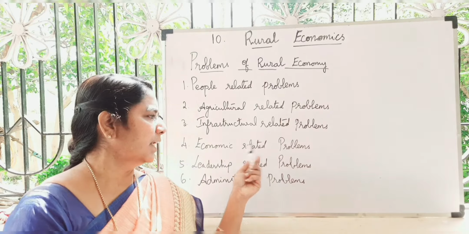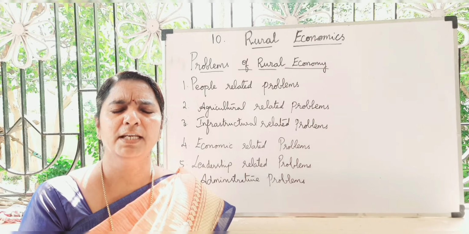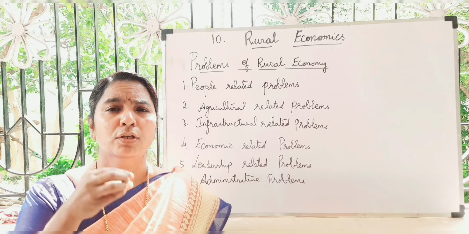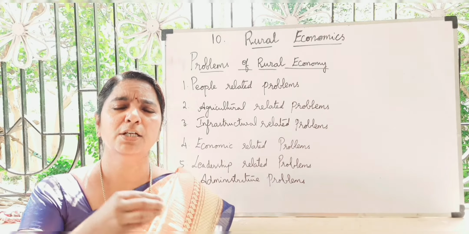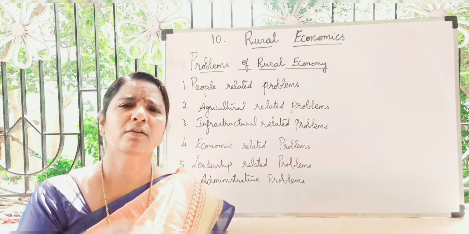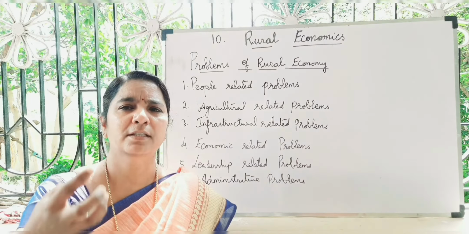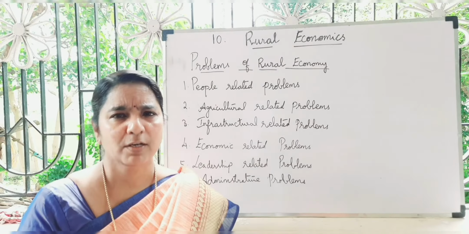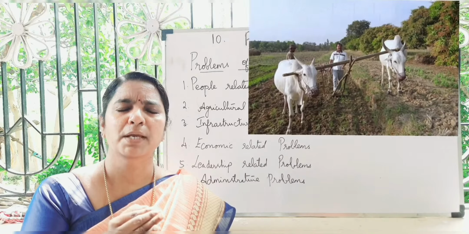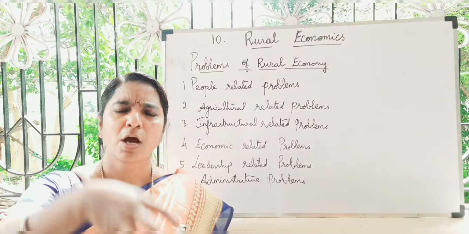Next, economic-related problems: they cannot adopt the high cost of technology and inputs. The high-yield seeds that give more harvest cannot be bought, because the cost of those seeds is high and their income is very low. There is also inequality in land; many landlords have more land and dominate the poor laborers.